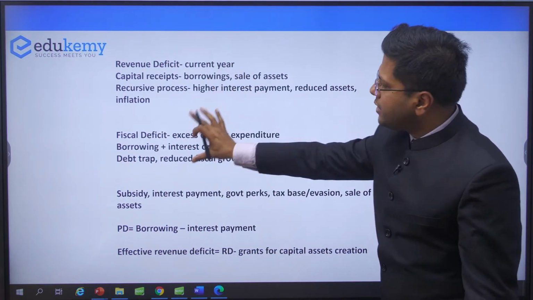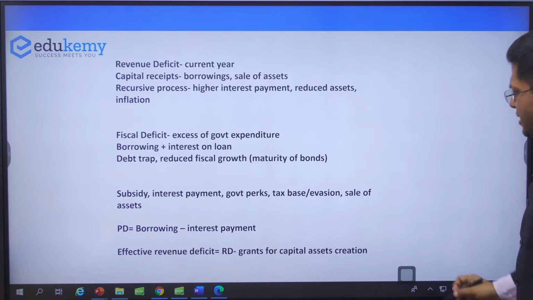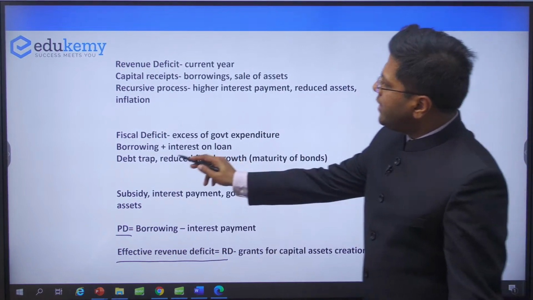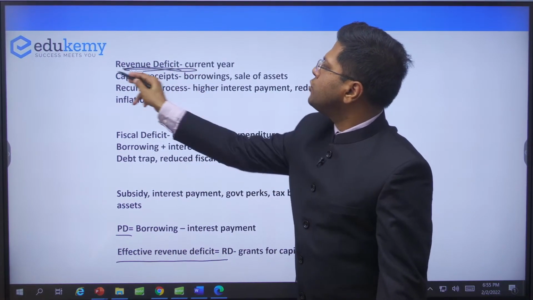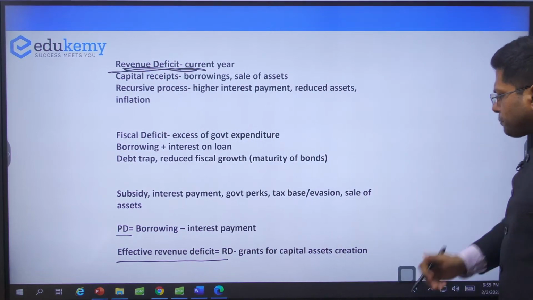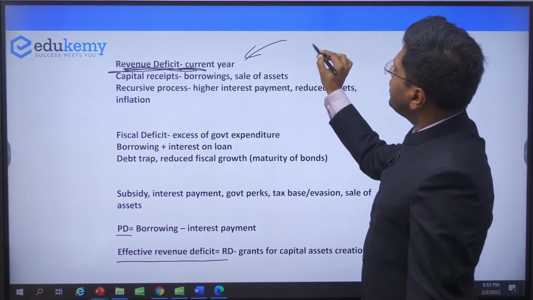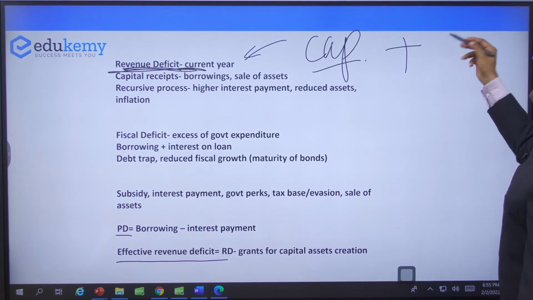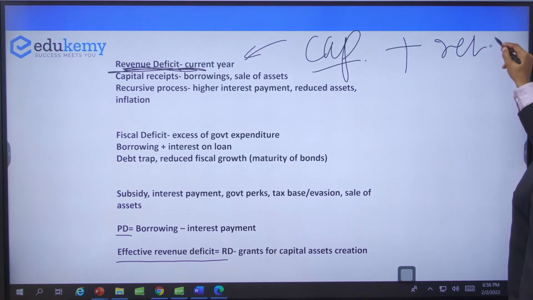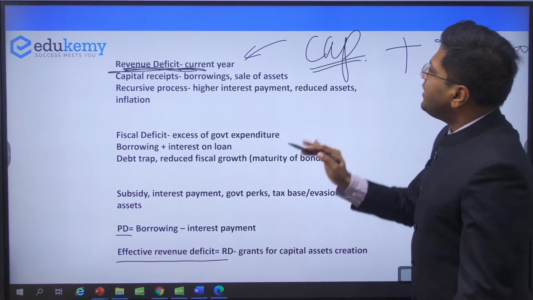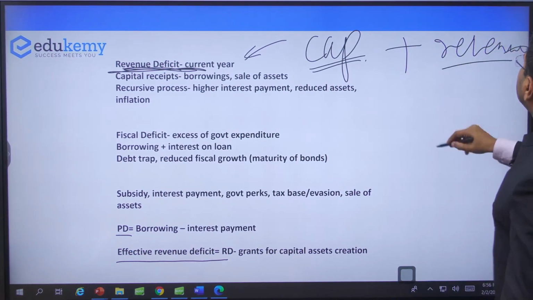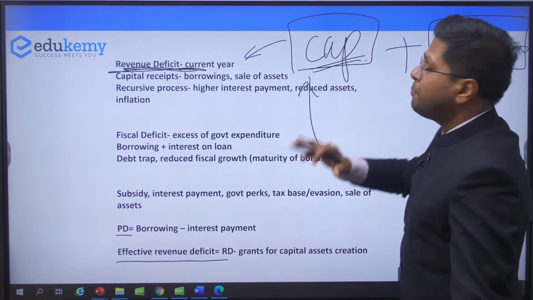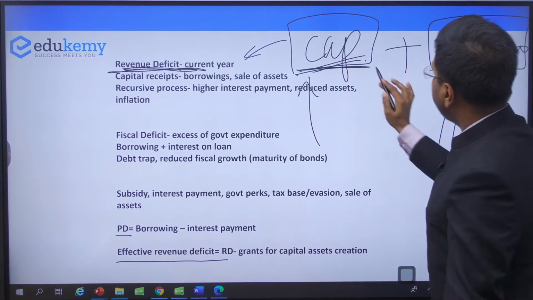All right, so we understood revenue deficit and fiscal deficit. And then there are smaller components, for example, primary deficit and effective revenue deficit. When revenue deficit has happened, that is fine, but the government may have borrowed to create capital assets, or borrowed to pay salary, interest or other revenue payments. You understand the difference, no? So effective revenue deficit is about understanding this kind of revenue expenditure. You remove the capital expenditure, the positive expenditure for future times, from the revenue deficit, and then it becomes the effective revenue deficit,